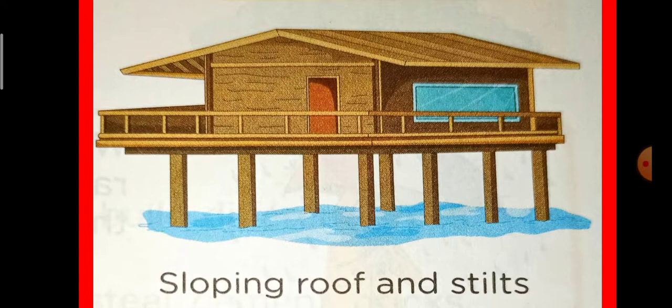So in this way, these are the houses which are generally found in the stilt areas, where there is heavy rainfall. I hope children you understood what we discussed in this video: the temporary and the permanent houses, first point, and second point is types of roofs. We again discussed the different types of temporary houses and different types of permanent houses, okay children. I hope you understood this video properly.